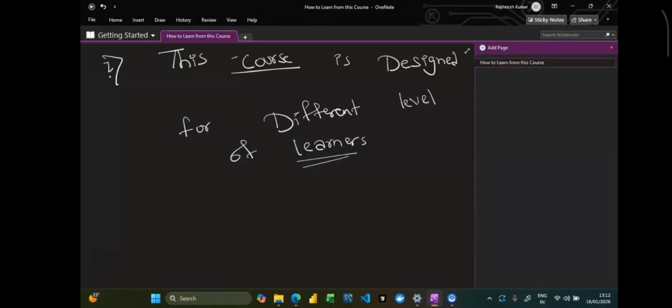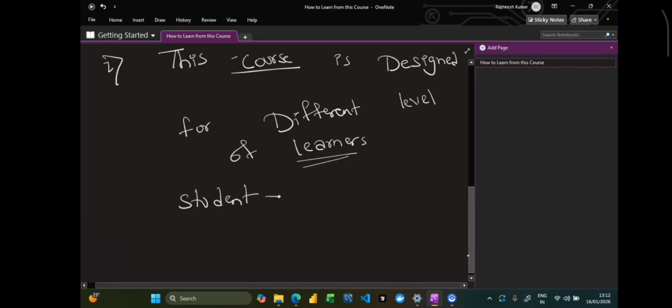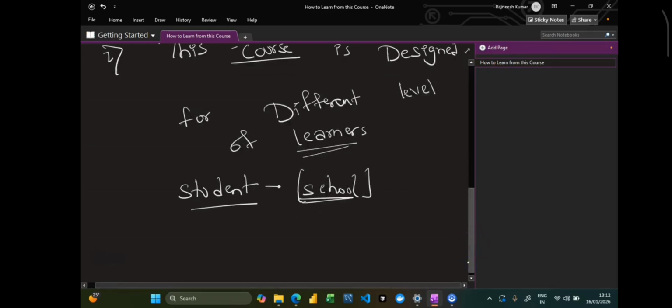When we were creating this course, we were making sure that even a student who belongs to school, a guy in class 8 or class 9, or even someone who wants to start from class 6, can follow. Even if we are teaching Python, we should teach it in a way that covers every fundamental, so that even a school student can grasp the concepts.